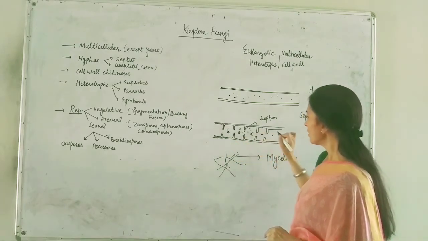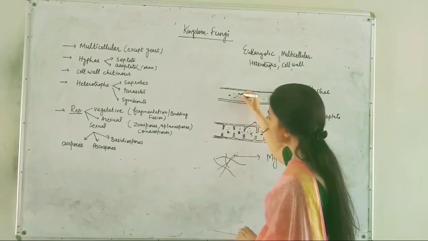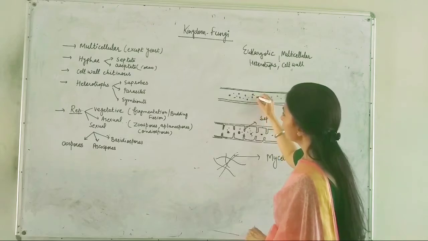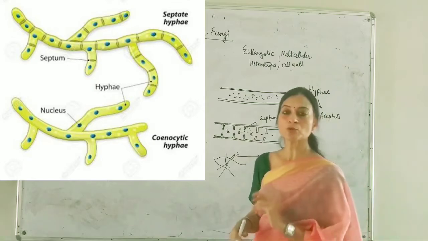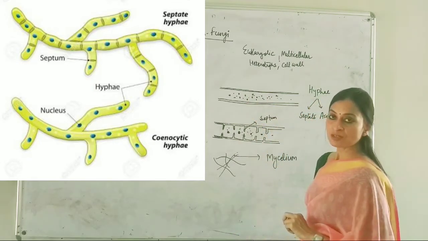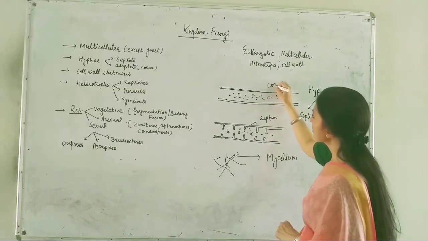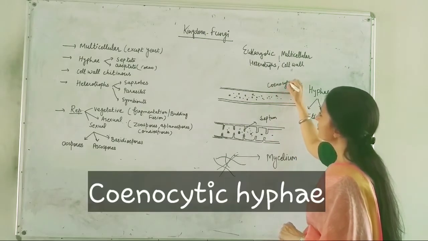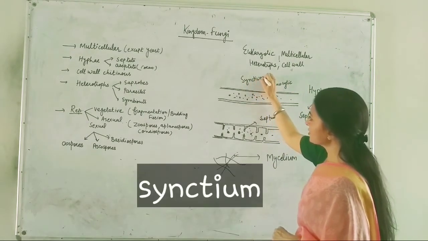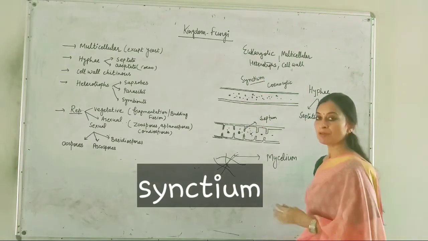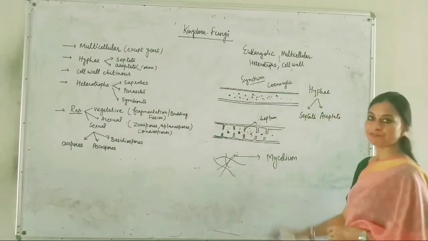But if they are not having such septa, in that case you can see that there are a number of nuclei floating in this protoplasm, because they are not divided by any cross wall. In this condition, this aseptate hyphae is known as cenocytic hyphae or syncytium. The condition is syncytium, having a multinucleated condition. Okay, so this is the hyphae.